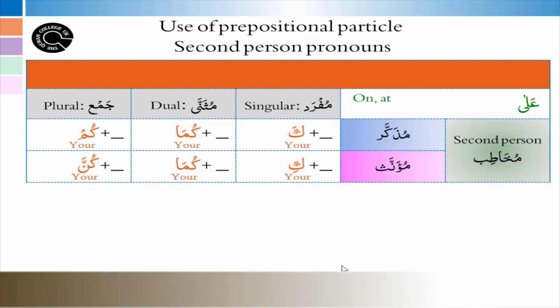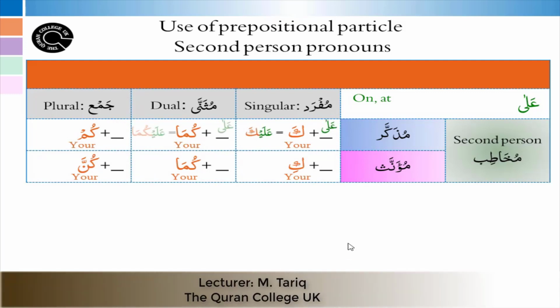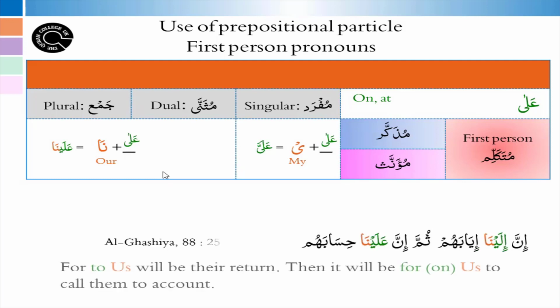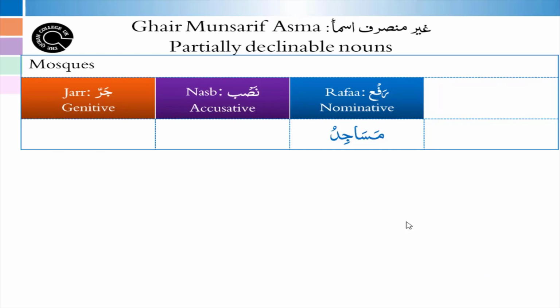When ala applies on the second person pronoun, it becomes alayka, alaykuma, alaykum, alayki, alaykuma, and alaykunna. When applied on the first person pronoun, you can see here that ala, when joined with the ya sakin, will become alayya with the shadda here. And when applied on the dual and plural case, it becomes alayna. You can see again the application of that in Surah Al-Ghashiyah, same verses, verses 25 to 26, where it says: inna alayna hisabahum. Now with this lesson, our phrasal topic is finished.